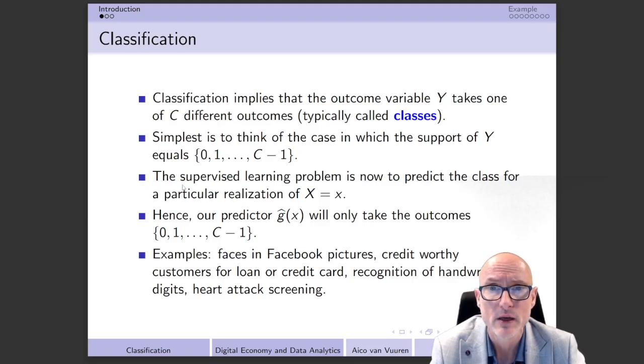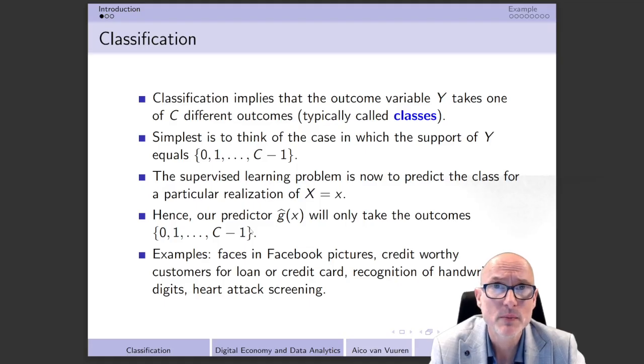Now the supervised learning problem is to predict the class for a particular realization of x equal to this little x. That implies that our predictor, which was usually called the learner, g(x), when we estimate it, g hat x, can only take outcomes from 0, 1, up till c minus 1.